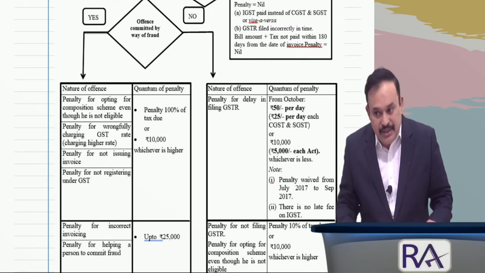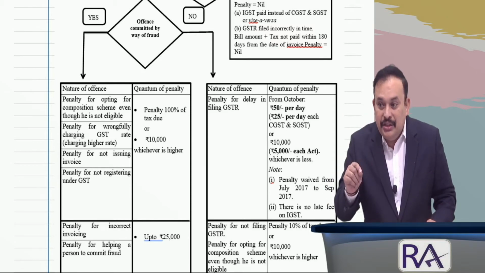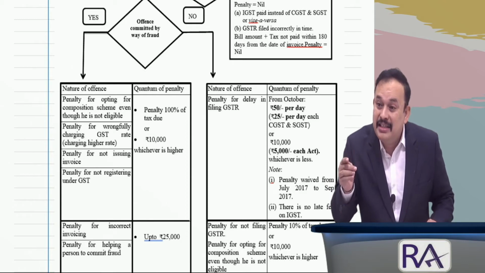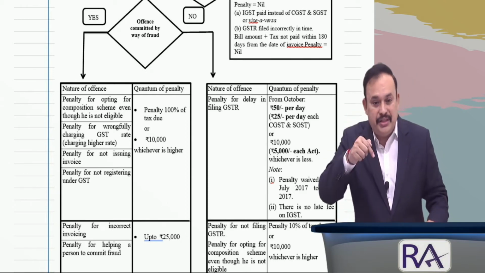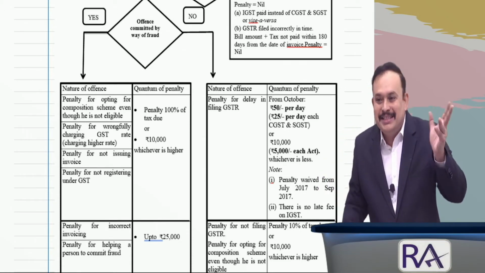Or otherwise, if I paid the tax and interest after issuance of the show cause notice under section 73, within 30 days from the date of issue of the notice under section 73, then penalty does not arise. Is that clear, my dear sir?